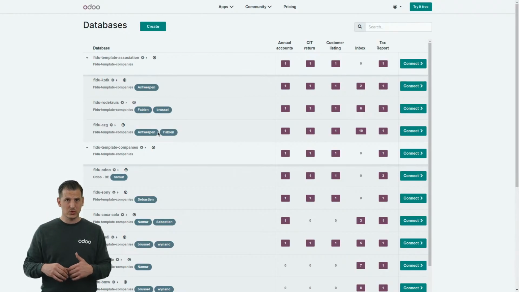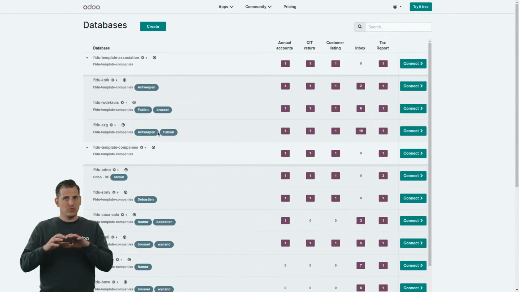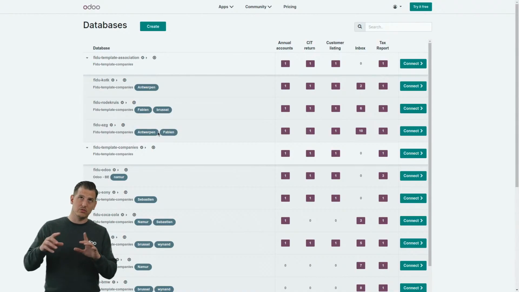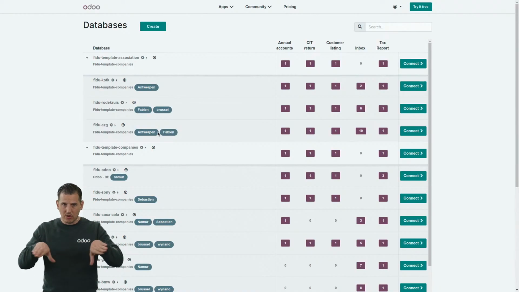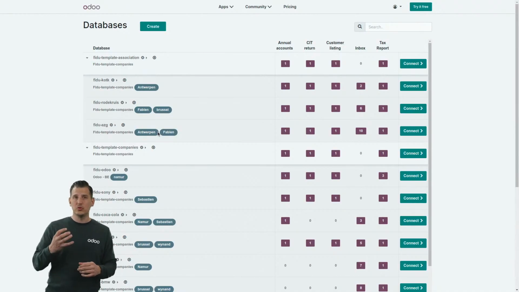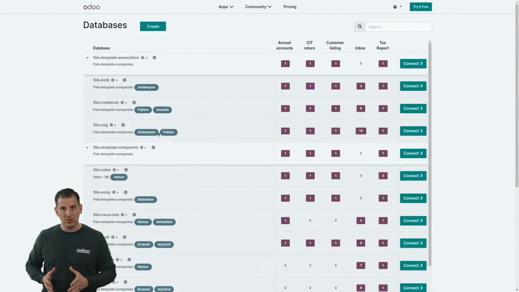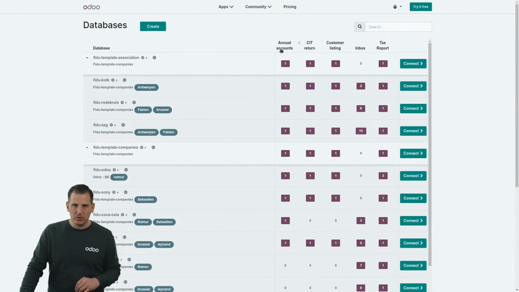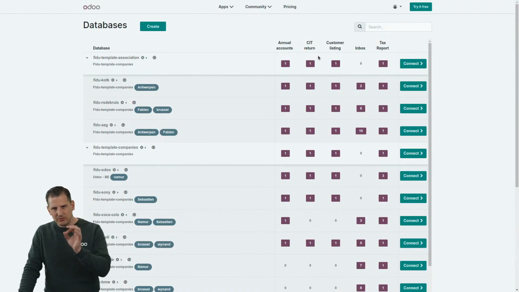First of all, for security reasons, of course, so that we are sure that we can never give access to another customer to his own file or to their accounting data because it's shared in the same database. No, they all have their own database. But also because we want the customer to use Odoo as his management system, it's important that they have their own database. But what is way more important over here is that you can see those different columns.